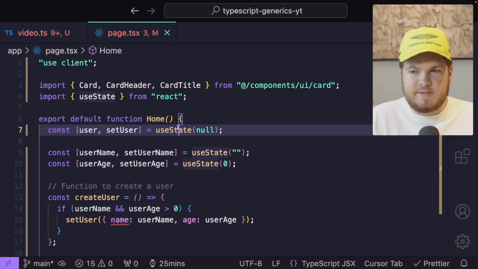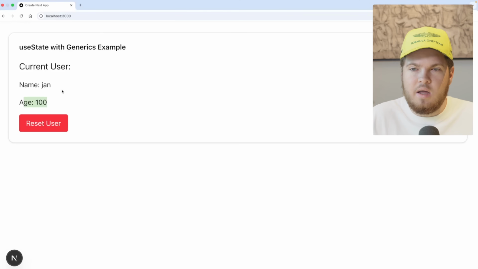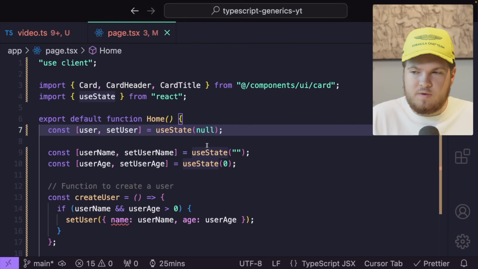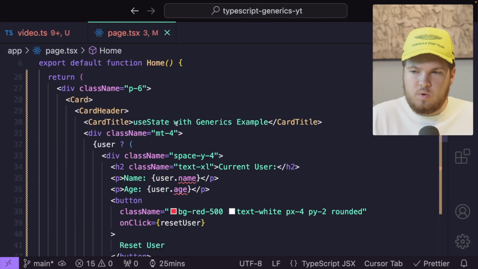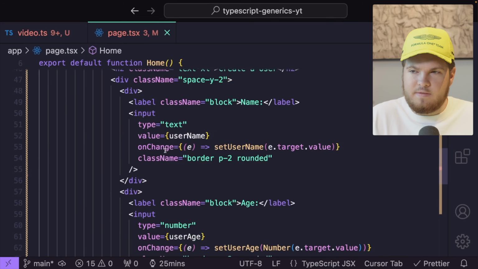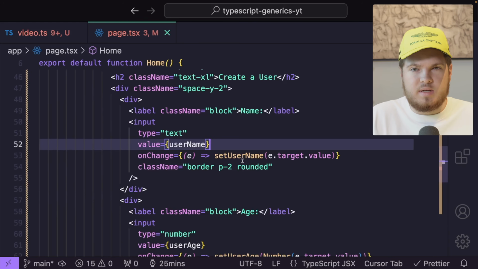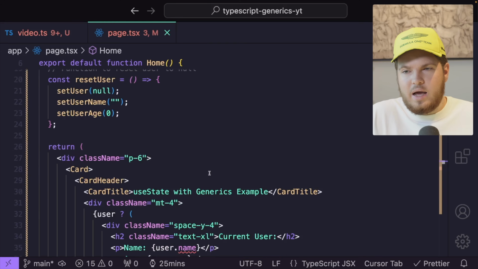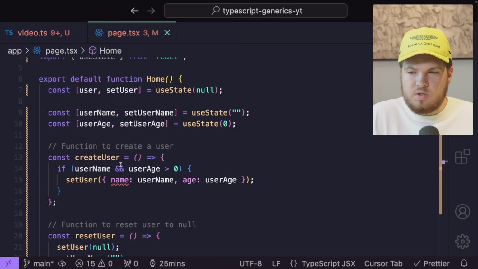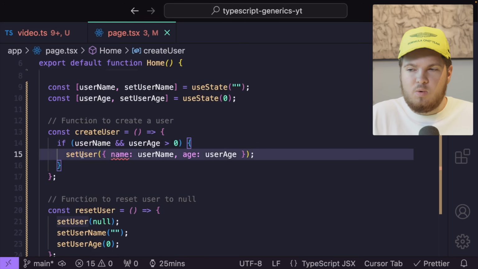We first of all have state for our user object in general. In this state, we will store this user with the name and age. And then I also have two states, first of all for the name, and then also a state for my age. If you go to the UI, we at the end of the day have a form, and then we have an input and an onChange handler where I update my user name, so the state, and also in this input, I update my user age. And of course, we then have our function createUser. We check that the user has provided values, and then we set our user with an object, and then we pass our name and age.